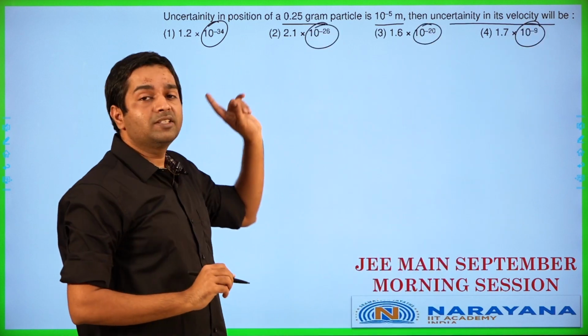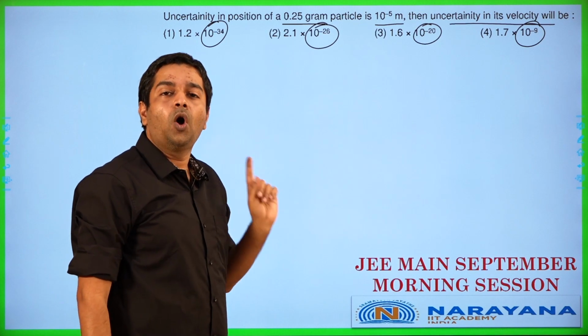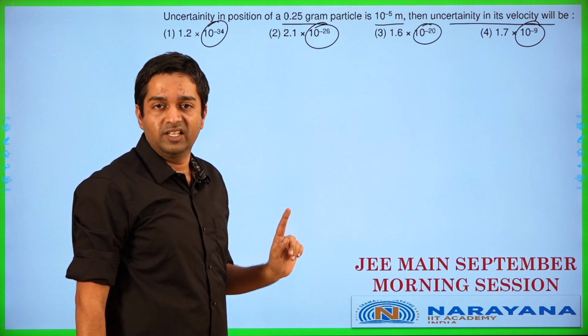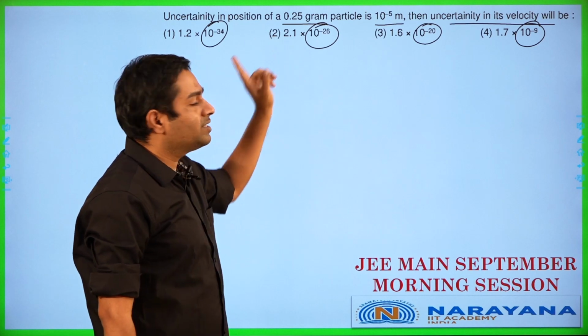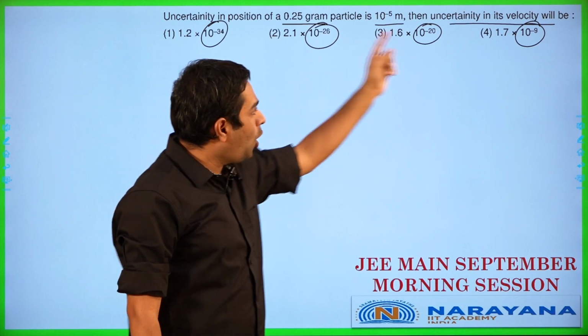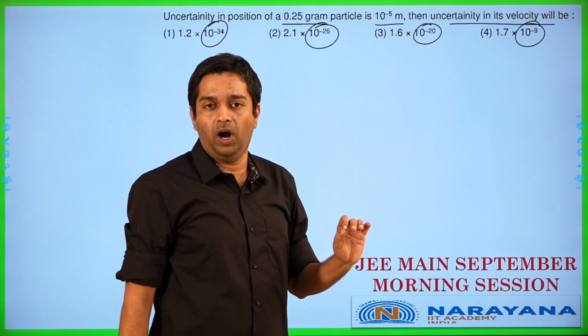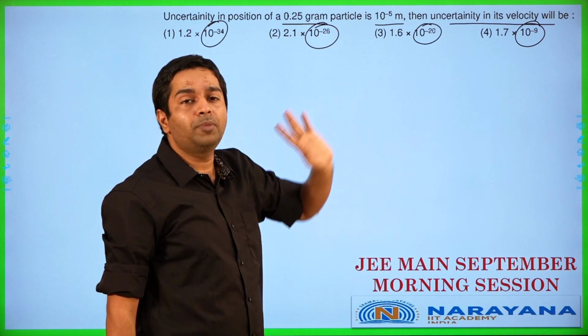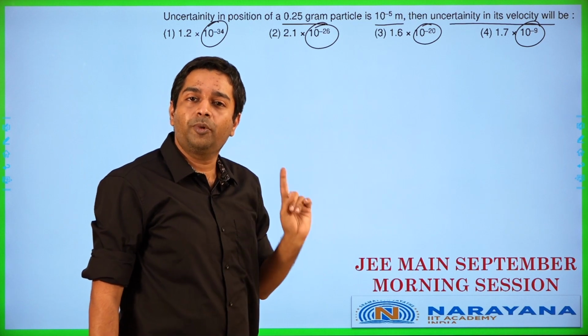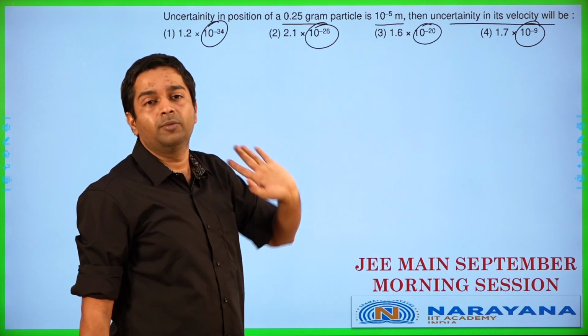So when you are given this as a multiple option question, do not waste your time solving needlessly. It is a complete waste of time. Understand what they are asking. See if the options are going to be within a particular range. If they are very much spread apart, only solve for the 10 power part. If you solve for the 10 power part correctly, automatically your answer will become correct over here.